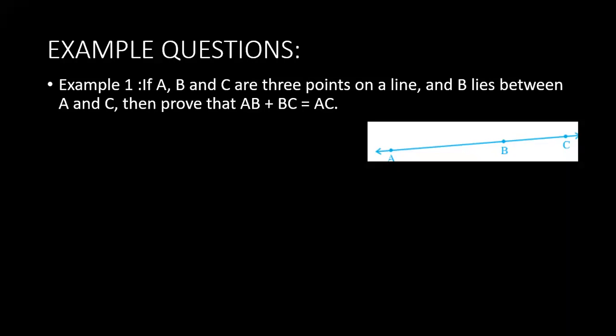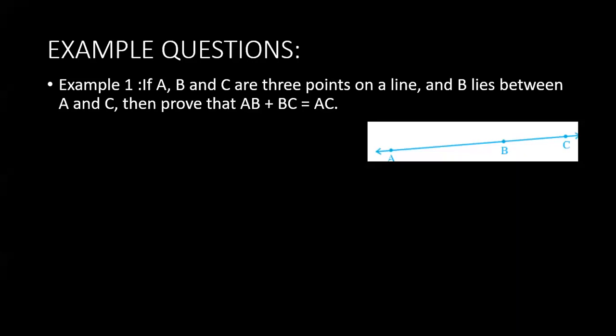Next, fifth postulate. If a straight line falling on 2 straight lines makes the interior angles on the same side of it, taken together, less than 2 right angles, then the 2 straight lines, if produced indefinitely, meet on that side on which the sum of angles is less than 2 right angles. So these are the 5 postulates and 7 axioms we discussed in our previous class. Today I'm going to explain with some examples and exercise questions.